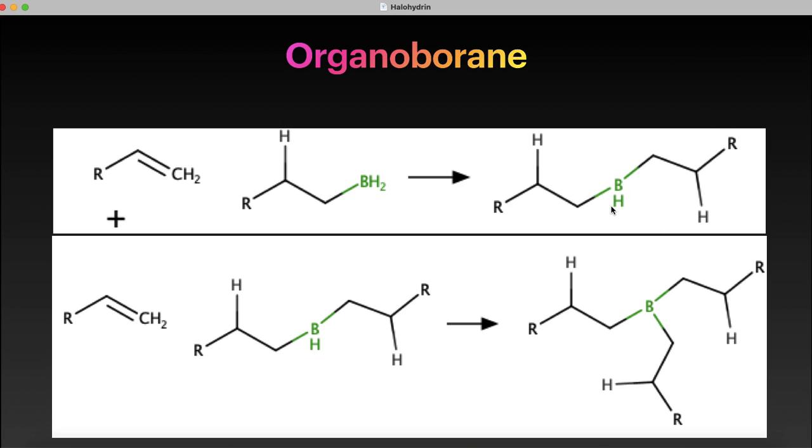In the third step, this dialkyl borane adds to a third molecule of alkene. There is the formation of the trialkyl borane, that is, R3B. In this, all three hydrogens of borane are replaced by alkyl groups.